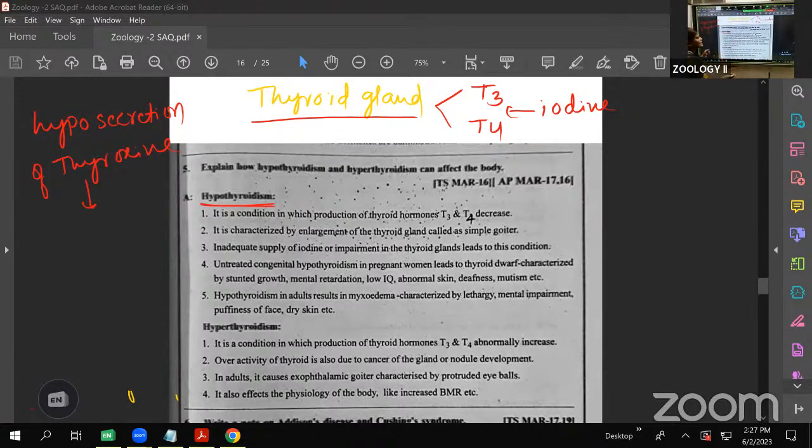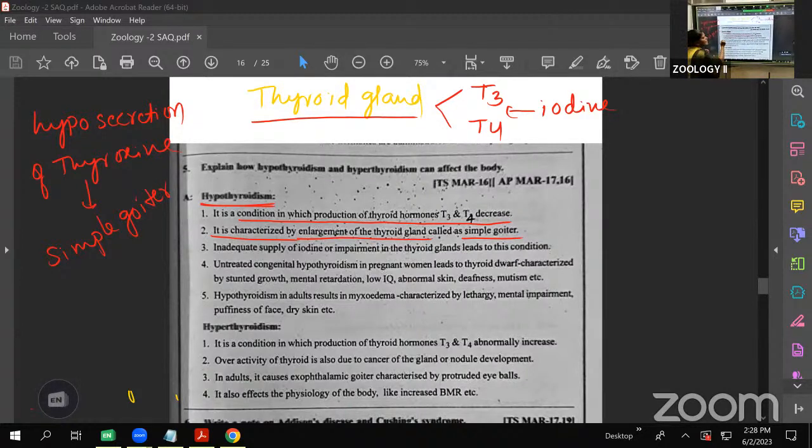hypothyroidism. It is a condition in which the production of the thyroid hormones T3, T4 is decreased. The characteristic is mainly the enlargement of the thyroid gland. The thyroid gland is not secreting T3, T4 properly, so automatically the thyroid gland undergoes enlargement. That condition is called simple goiter. Simple goiter means swelling occurs in the thyroid gland.